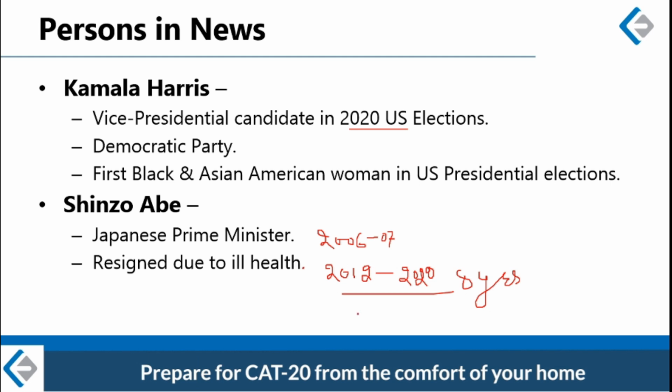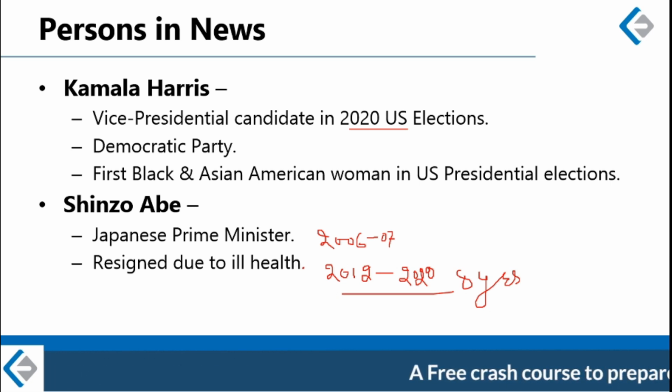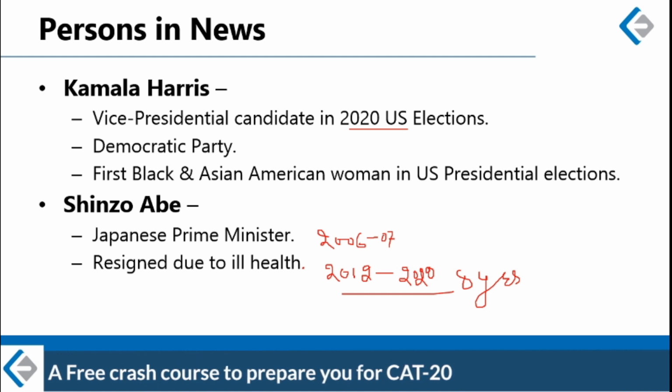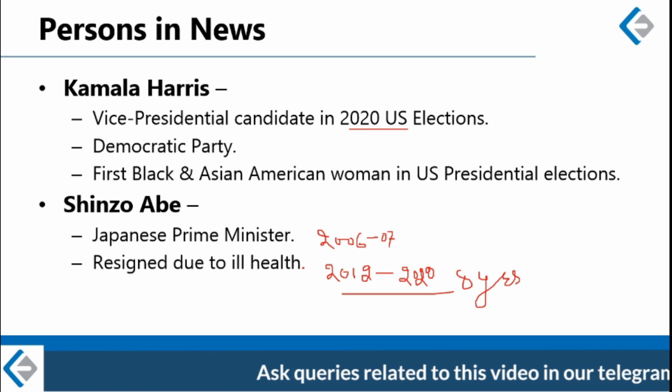So Shinzo Abe's replacement will be decided by his party in an internal election. So I think that is going to take another 2 months before someone could replace Shinzo Abe as the next Prime Minister of Japan. So till the time his party finds his replacement, Shinzo Abe is going to stay as the Prime Minister.